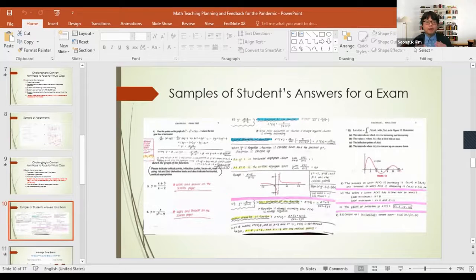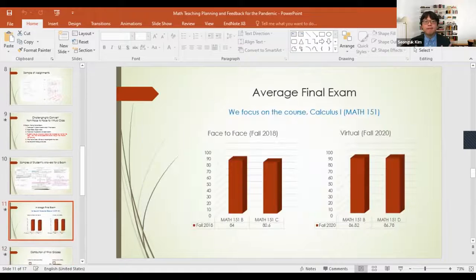Okay, so until now I talked about how to transition from the face-to-face class to the virtual class. After that, I want to show the results. The first one is the average final exam. I want to compare with two years ago, semester 2018, when I taught the same class, same sections, Math 151, Calculus 1.